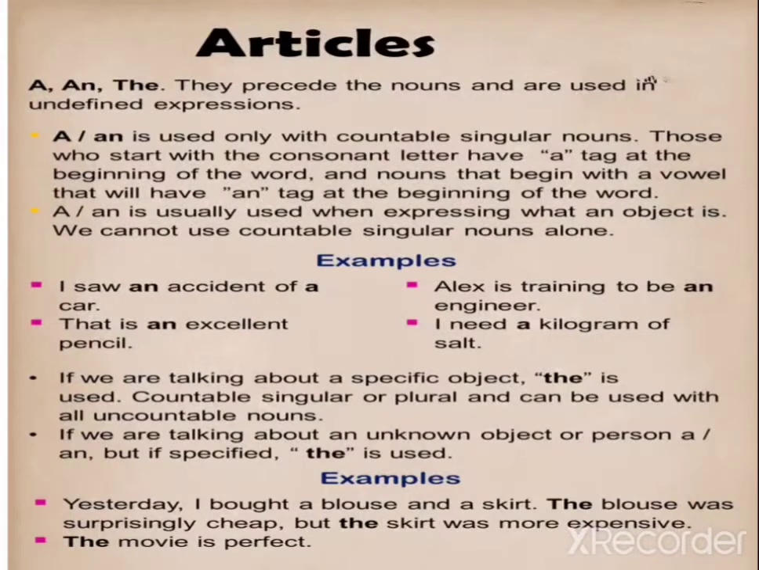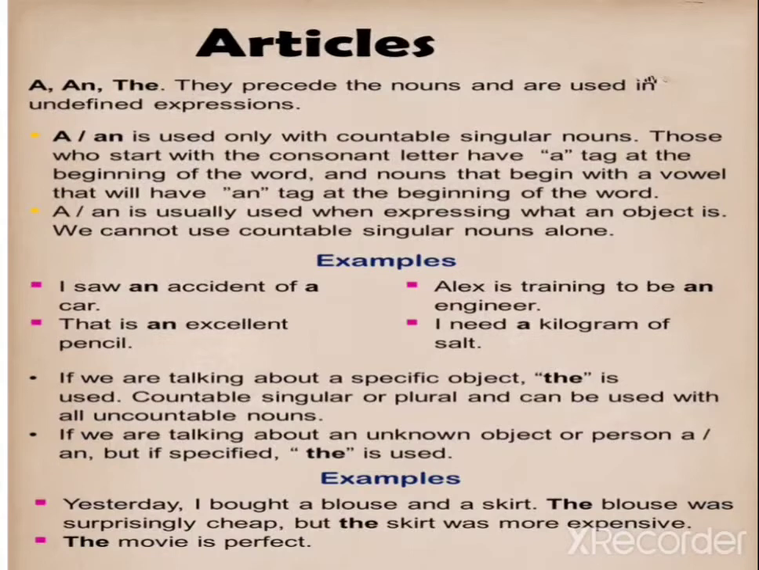So look here. If we are talking about a specific object, the is used with countable singular or plural nouns, and it can be used with all uncountable nouns. If we are talking about an unknown object or person, we use a or an, but if it is a specified person, meaning you know that person very well, then what do we have to use? We have to use the.